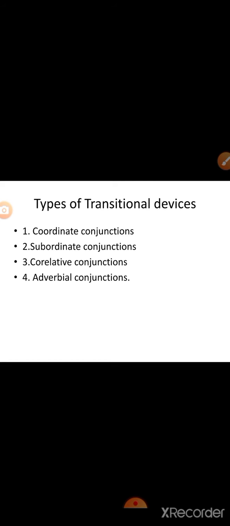So these 7 coordinate conjunctions are transitional devices also. And remember, these coordinate conjunctions are used to make compound sentences. Compound sentences are two independent clauses which are joined by the coordinate conjunctions.